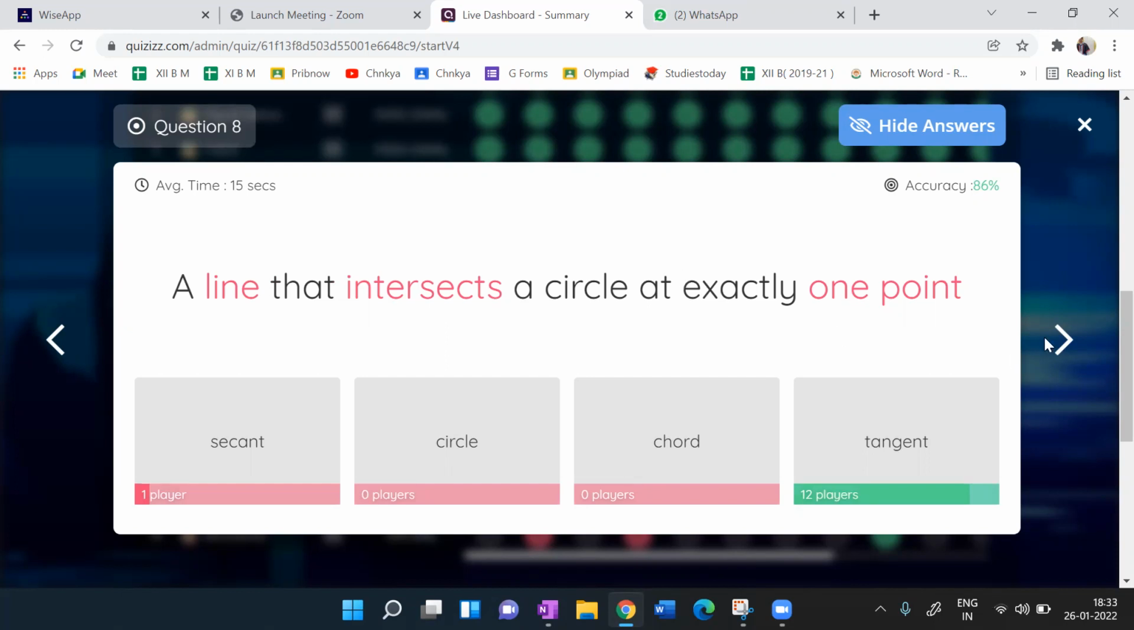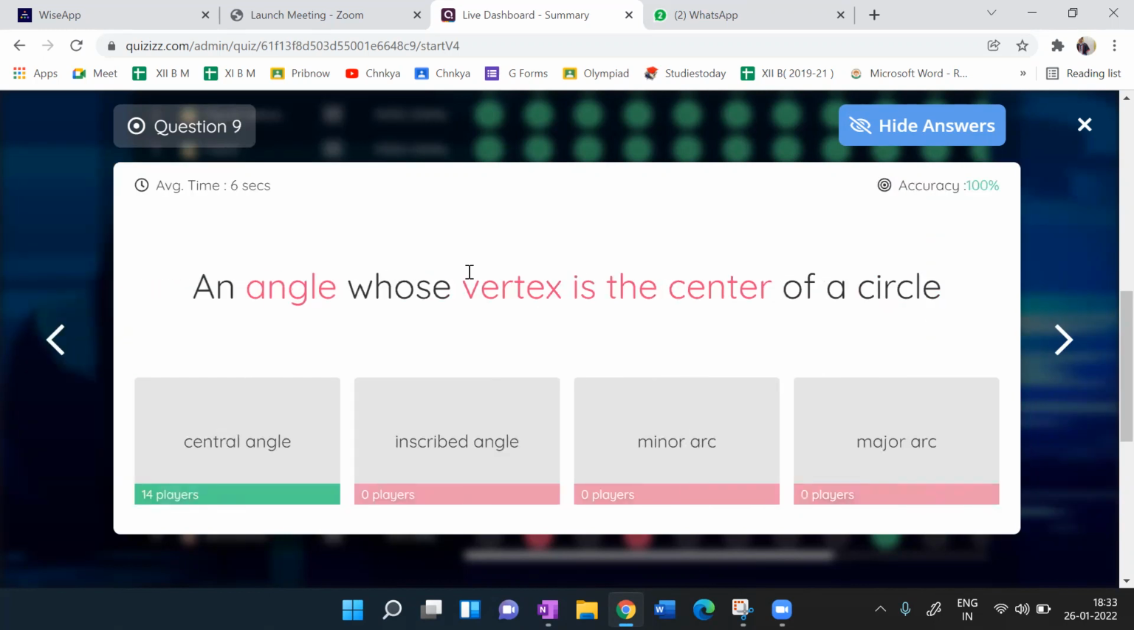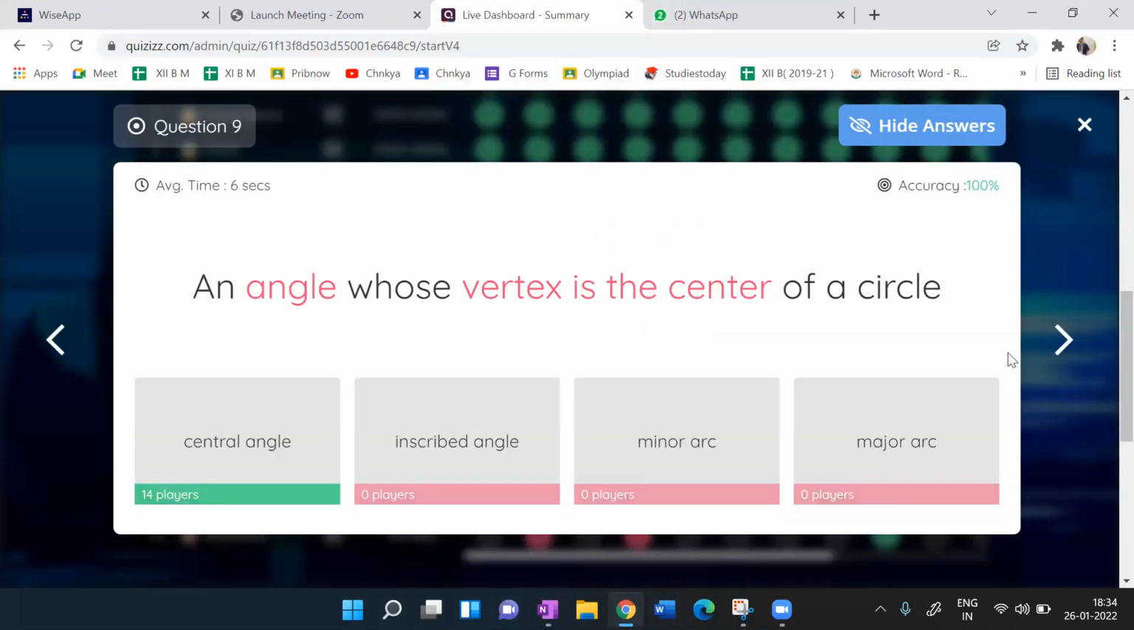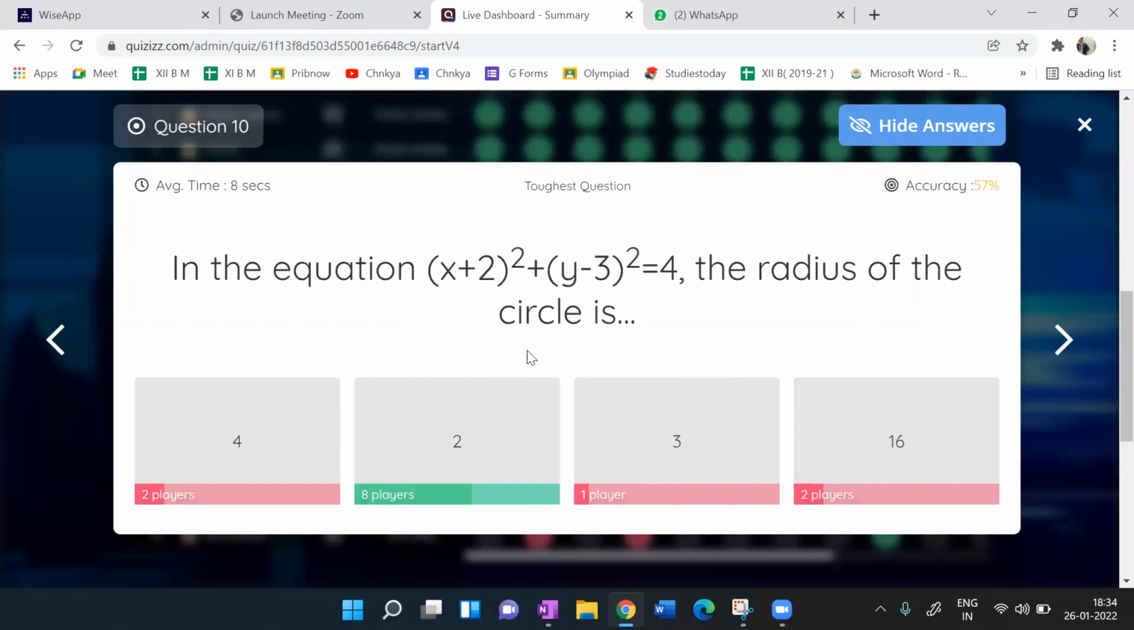An angle whose vertex is the center of a circle is the central angle. If the vertex is on the circle, then it is an inscribed angle. If it is at the center, then it is a central angle, as we have just seen. This one is inscribed; if the vertex is at the center, it is a central angle.